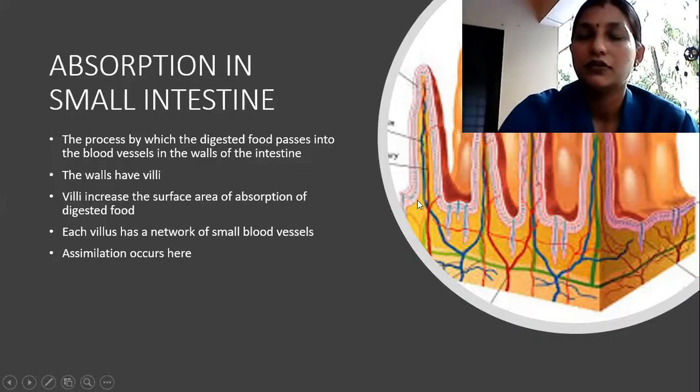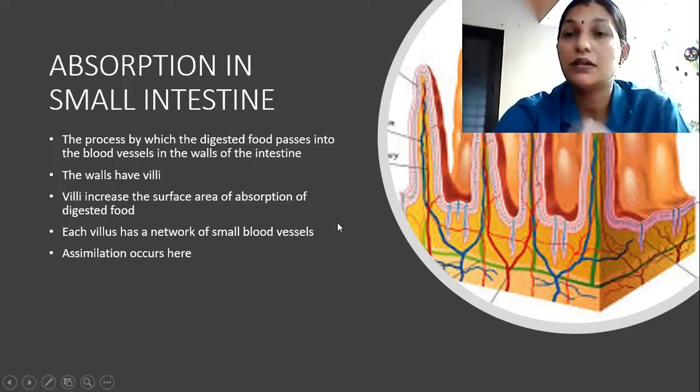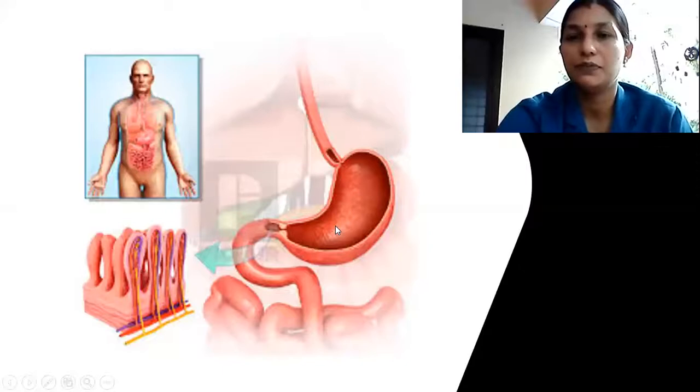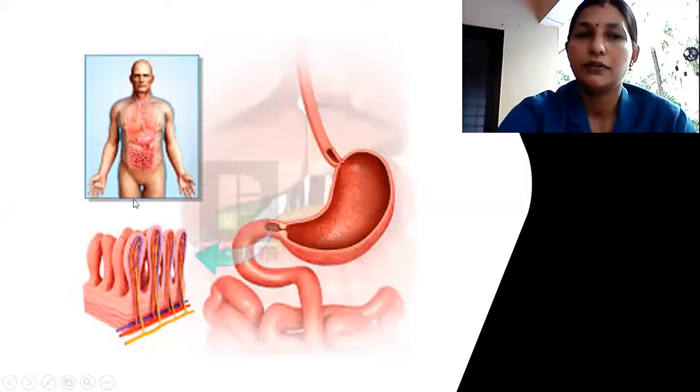So the process of assimilation. Assimilation means what? Assimilation means the process by which the food is absorbed in the blood vessels, that we call assimilation. So assimilation occurs here. So you can see the stomach, okay, and the intestine, in the part of this intestine villi are present. See, this region we call the abdomen or the abdominal cavity. So here many organs related to digestion are present in this region.